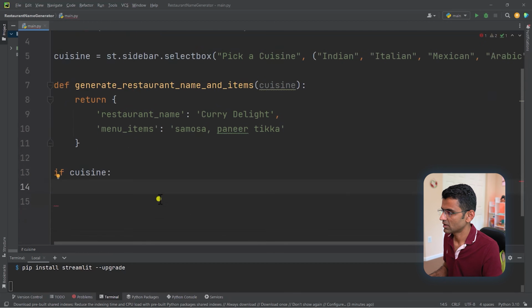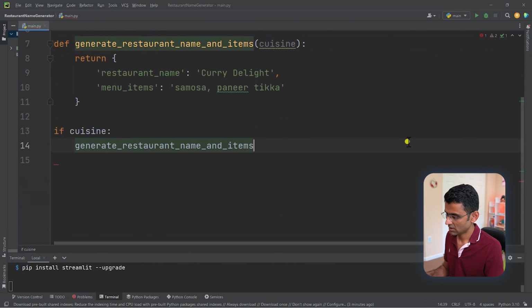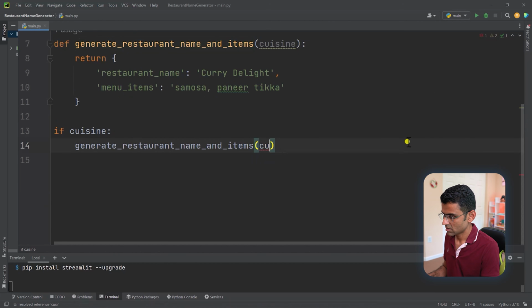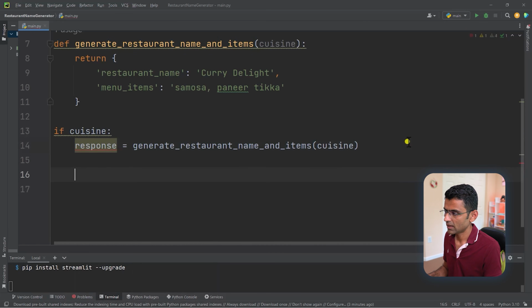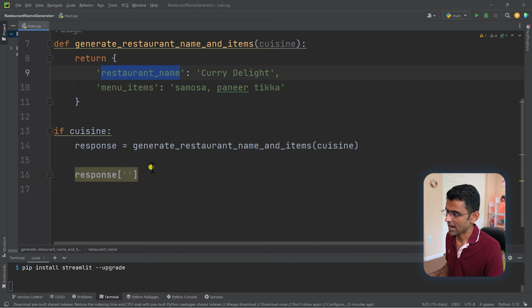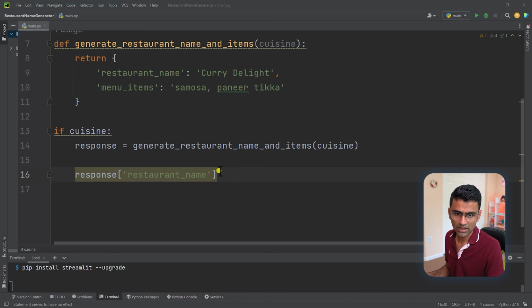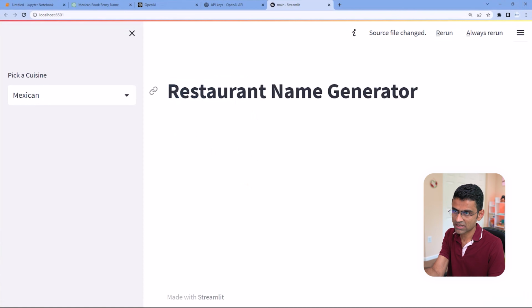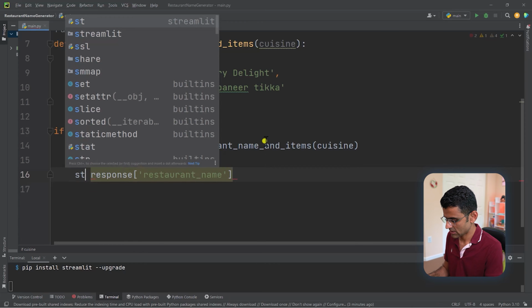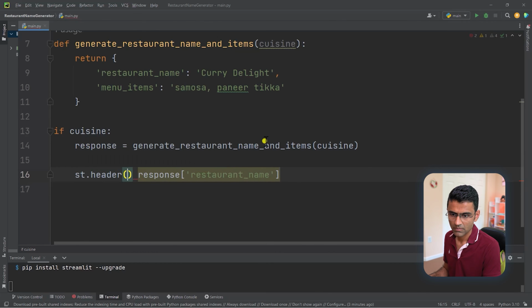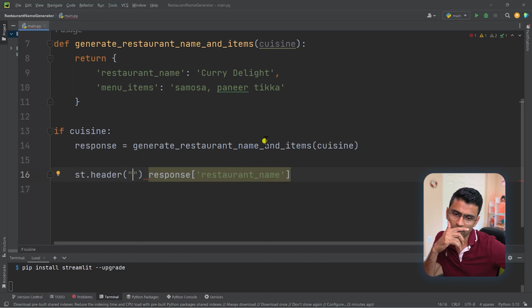Okay, so if cuisine, then get those things as a response, and then from the response, let's say the restaurant name, I can show it here on the right hand side. See here somewhere below this header, I want to show it, and I will use maybe let's say st.header. I will use st.header as a UI control. So let's do this st.header,